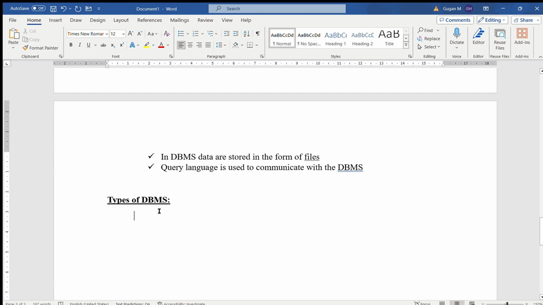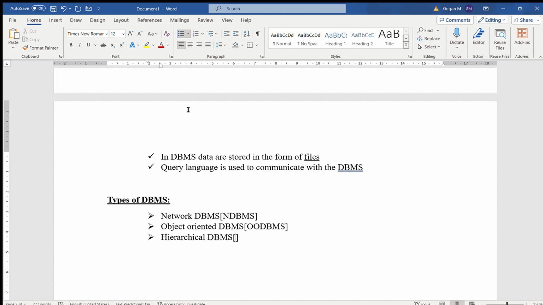The first type of DBMS is called network DBMS, that is NDBMS. Next, object oriented DBMS, that is OODBMS. Next, hierarchical DBMS, that is HDBMS. Then relational DBMS, that is RDBMS. The four types of DBMS are network DBMS, object-oriented DBMS, hierarchical DBMS, and relational DBMS.